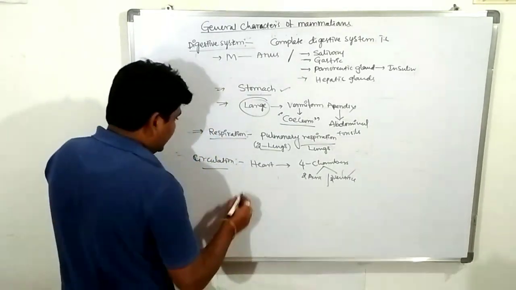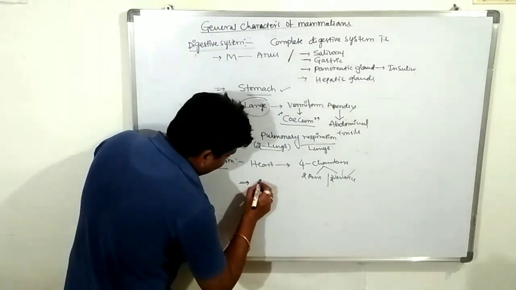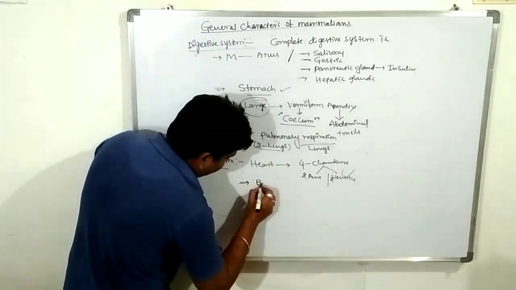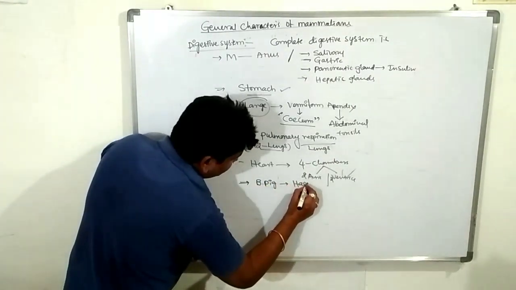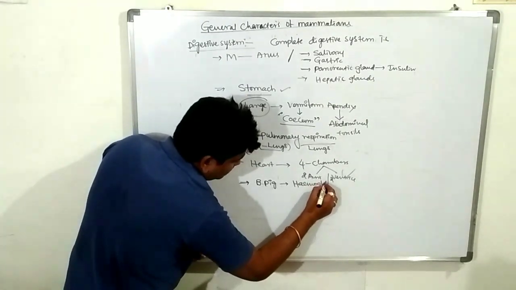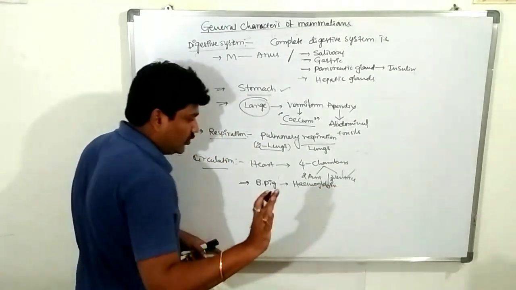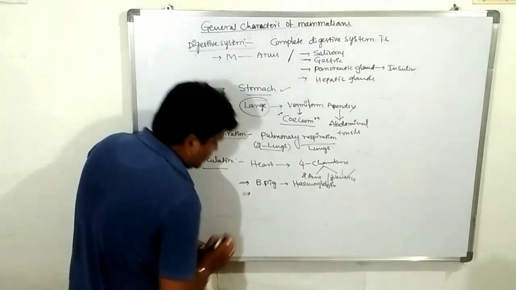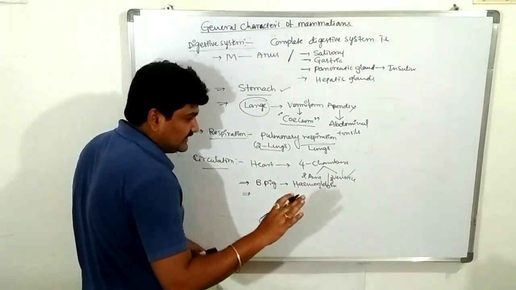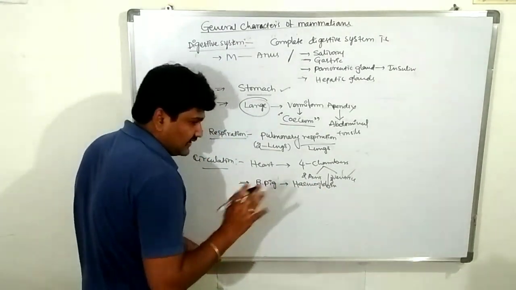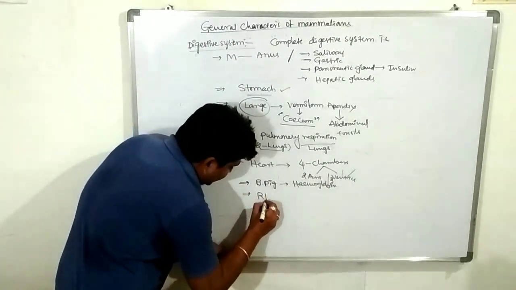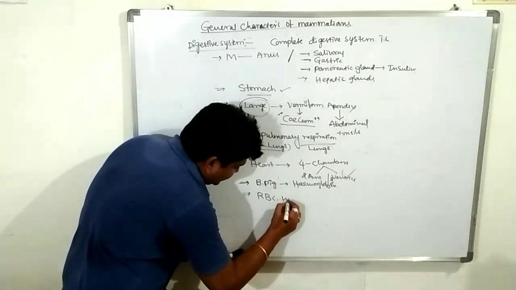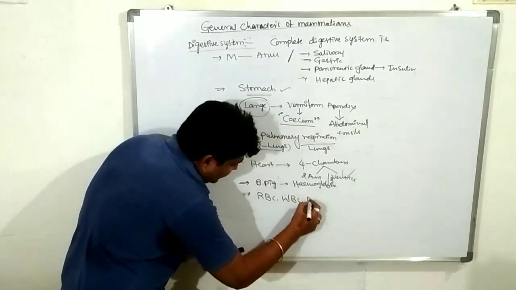Clear. Next one, the blood pigment is hemoglobin. The hemoglobin carries the gases, oxygen and carbon dioxide. The blood contains RBC, WBC, and platelets.